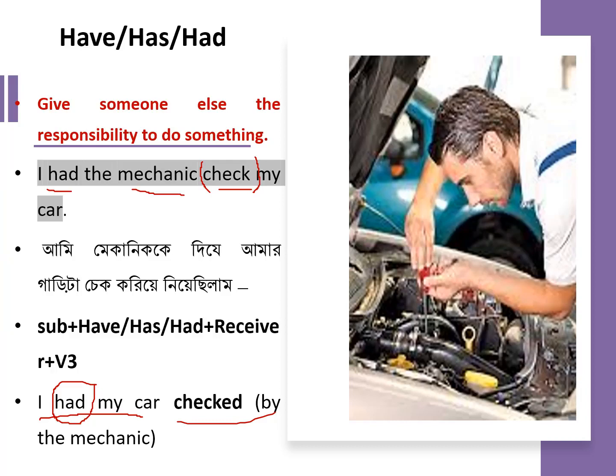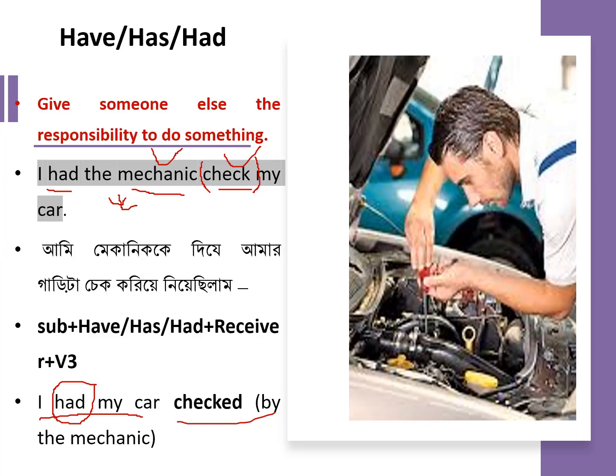Okay, look at the first sentence: I had the mechanic check my car. Look at the second verb check and second subject mechanic. Okay, gaze at these words. Mechanic, check. Who will check? Yes, my dear students, I am asking you, who will check? I or the mechanic?